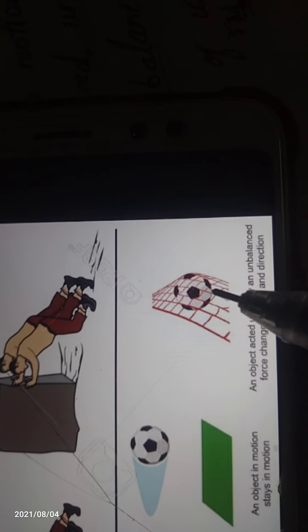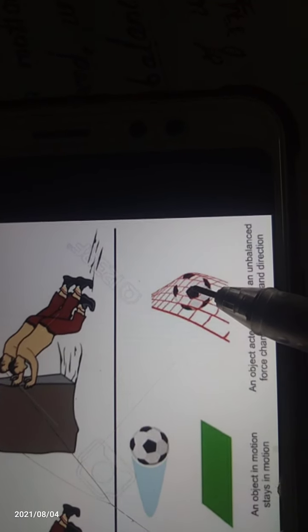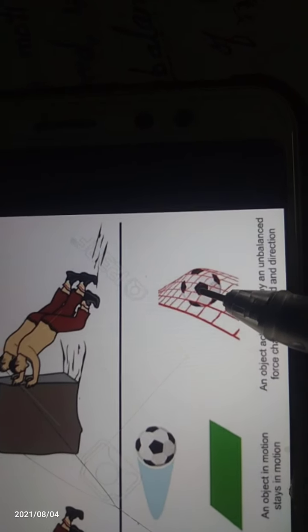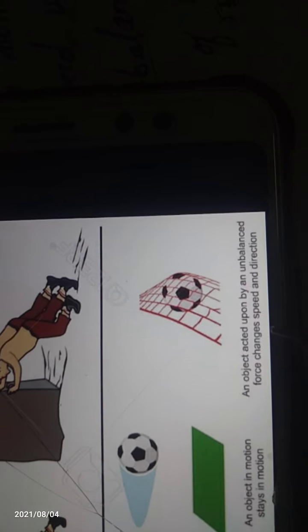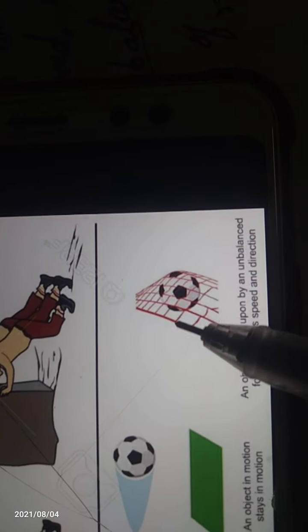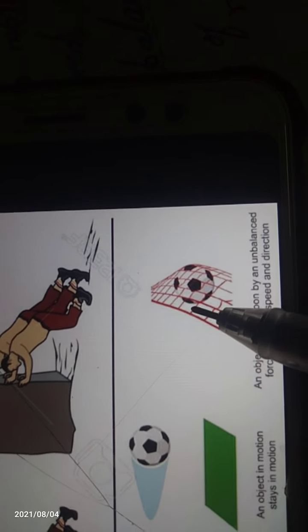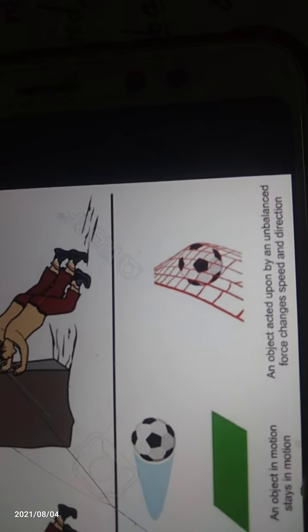Okay, after hitting the net, the ball will be in rest position, not in motion position, because the net is applying the unbalanced force to the ball. Okay, ma'am, up to that clear?